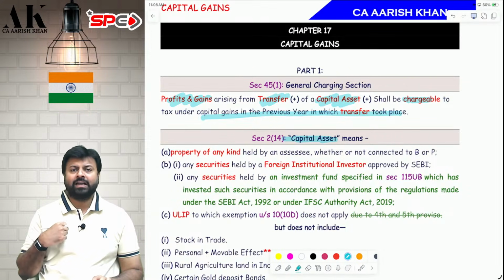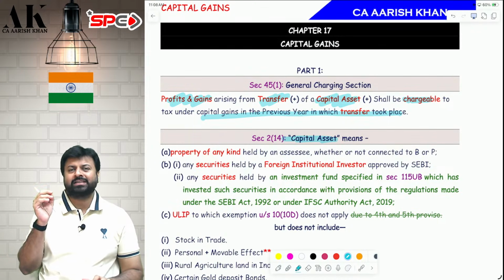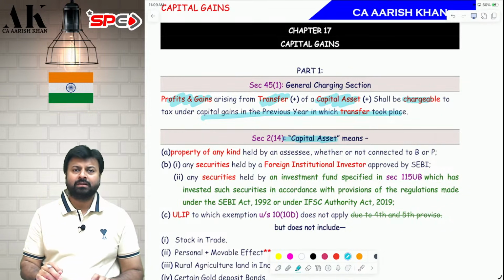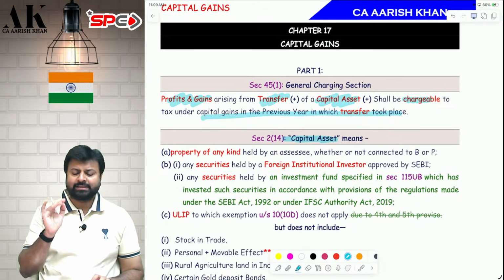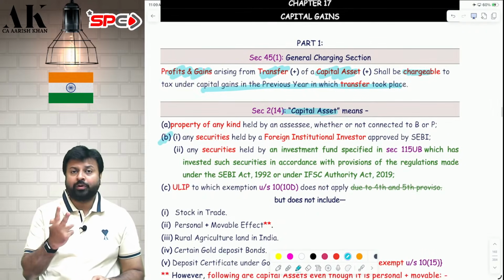Any property which is held by you is a capital asset. Whether it is connected to business or not connected to business, it doesn't matter. The property can be tangible, intangible, movable, immovable, fixed, circulating. It can be any kind of property. Every property which is held by an assessee is a capital asset, irrespective of whether it is connected to business or not. Second point has 2 points.